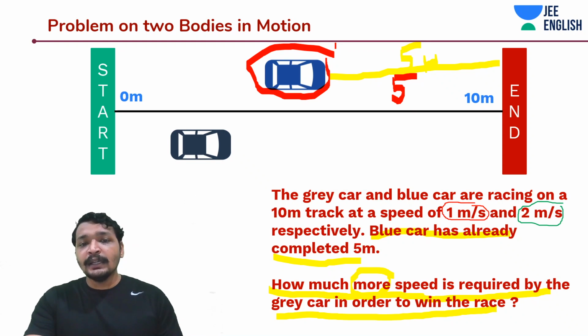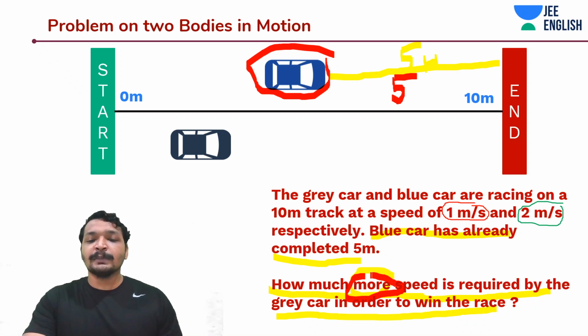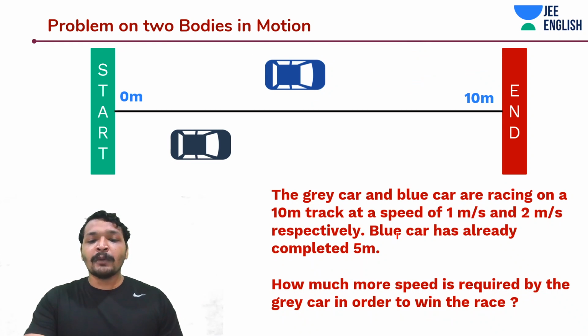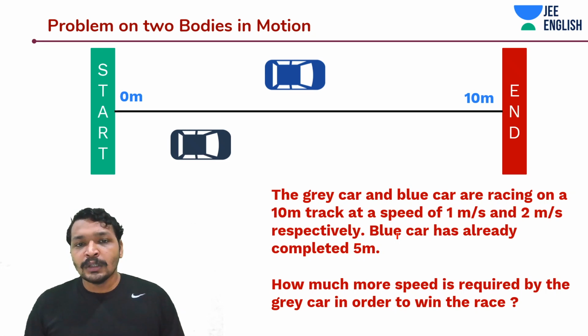And that being said, this grey car has to win the race. Now you are on the urge to win this race. So how much speed does your car need to have? Now forget the tricky part, how much more speed or how much additional speed. If things like this are given, notice them. But while solving the problem, first find out what should be your speed to win this game.